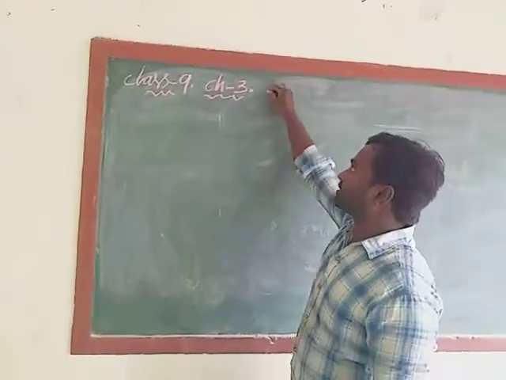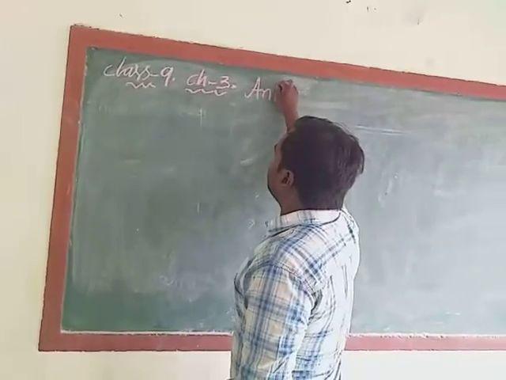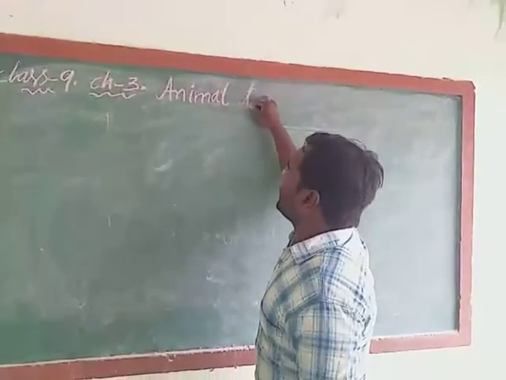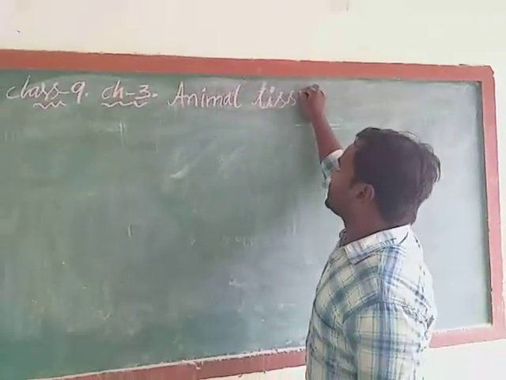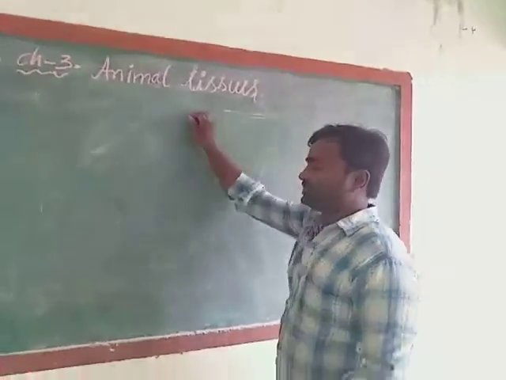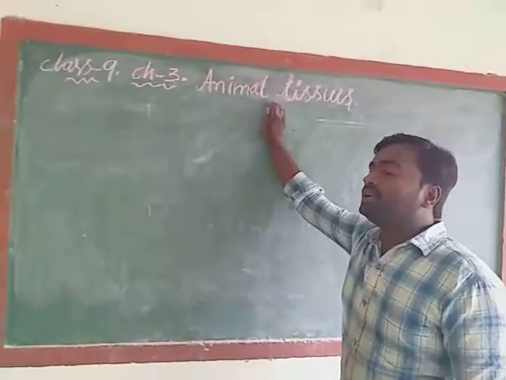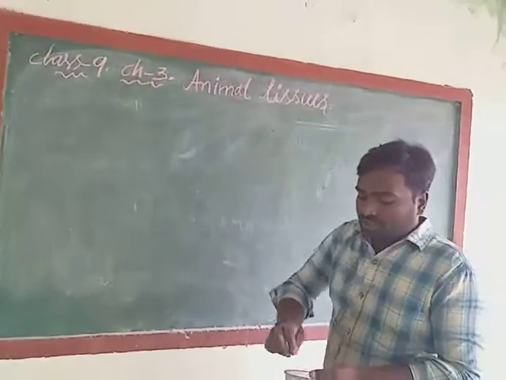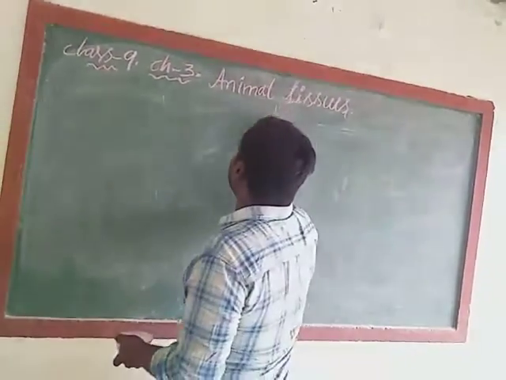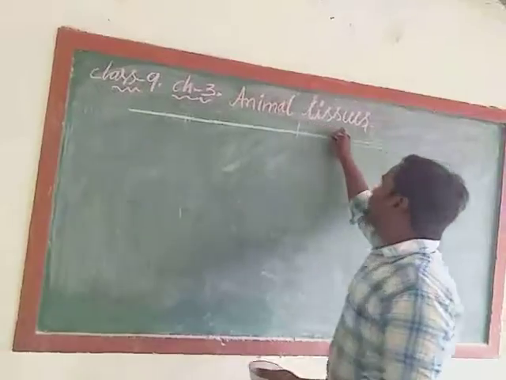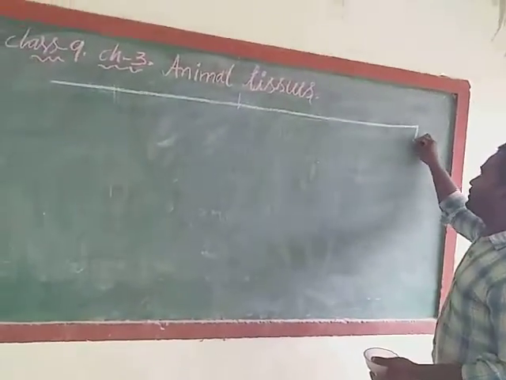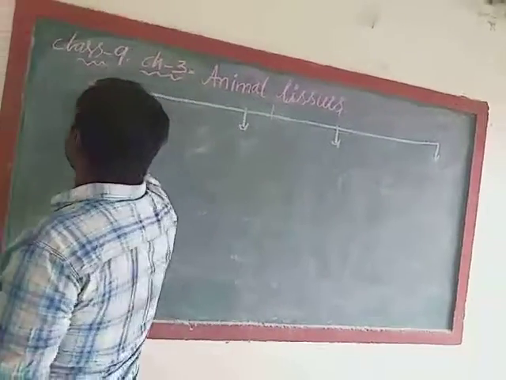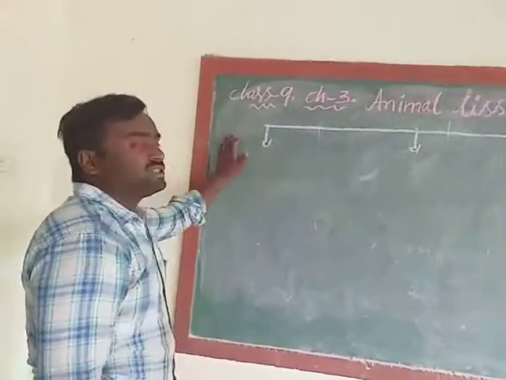Now we are going to discuss animal tissues. You know, animals are also living organisms. These are also made up of cells. How many types of tissues are there in plants? Mainly 4 types of tissues are there. So in the animal body also mainly 4 types of tissues are there. You also draw this flow chart along with me. It is very important. I will give you homework on this flow chart also.